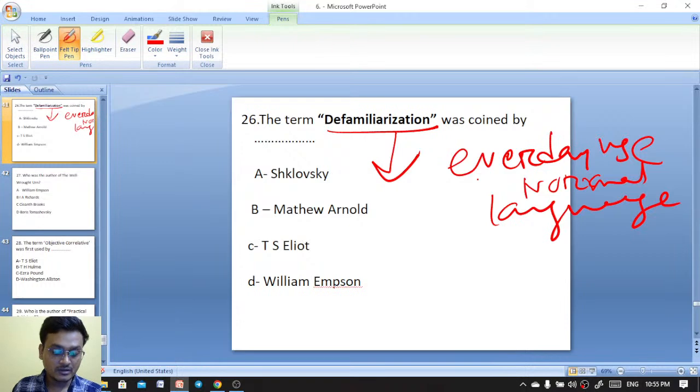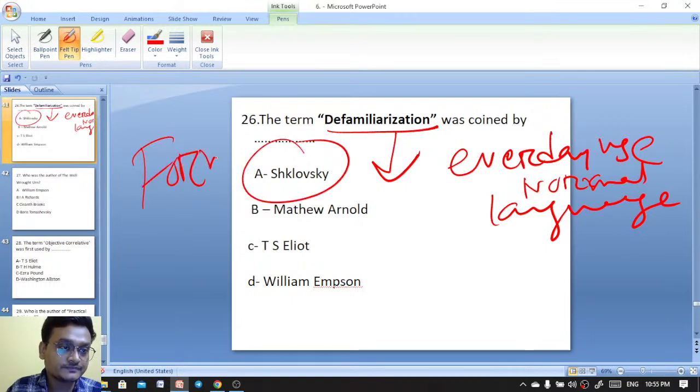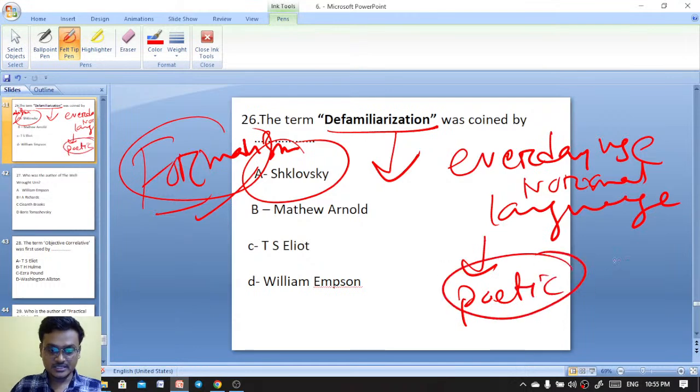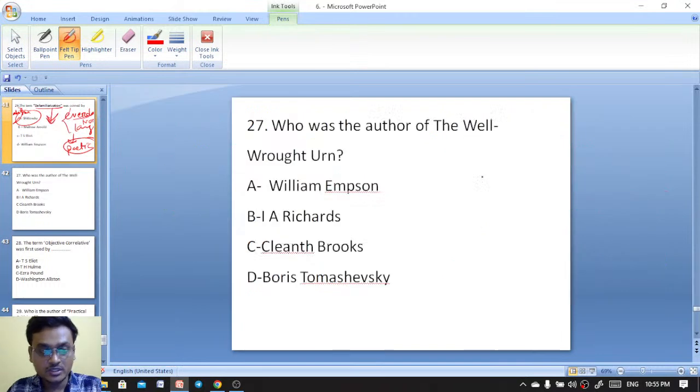Closed drama is only for reading, not for acting. That is closed drama. Exactly. Victor Shklovsky, formalism. Here Shklovsky has given the term defamiliarization. Everyday normal language is changed into poetic language, that is defamiliarization of normal language.